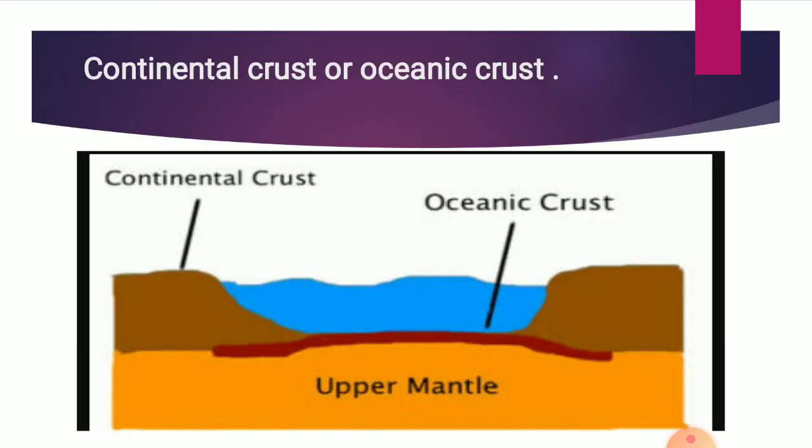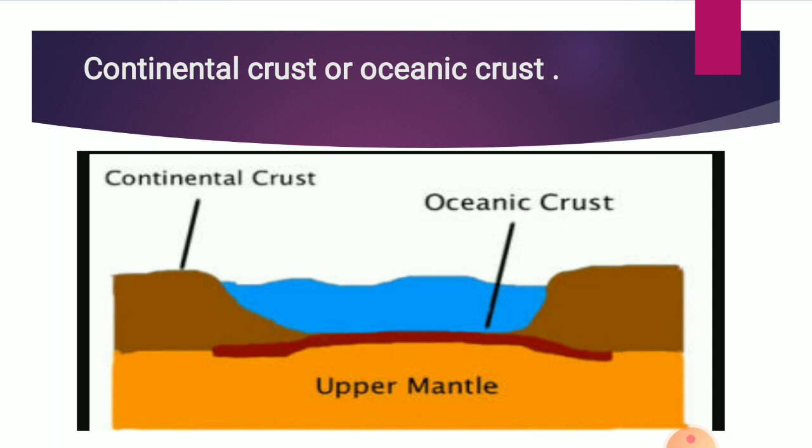Next, we come to the continental crust and oceanic crust. The continental crust is the layer of igneous, sedimentary and metamorphic rocks that form the continents and the areas of shallow seabed close to their shores, known as the continental shelves.